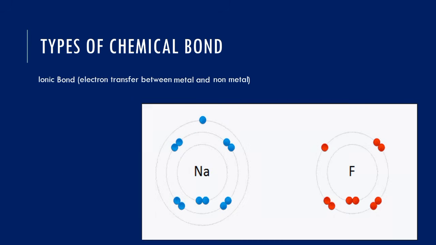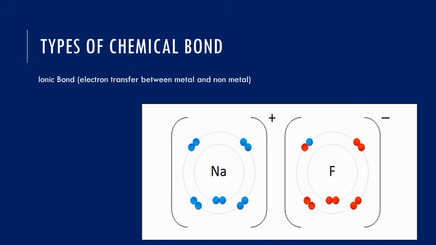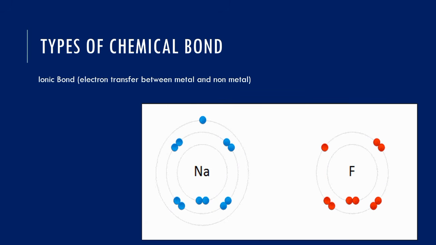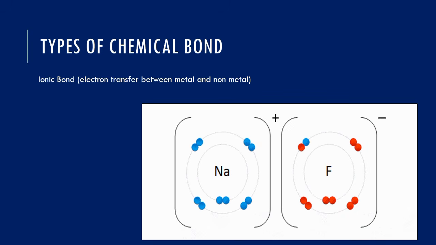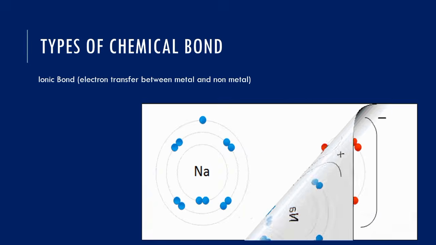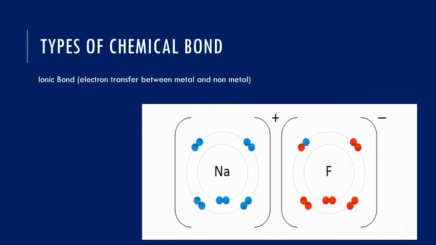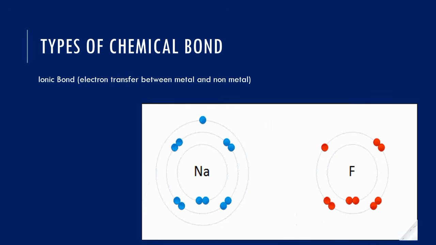The electrostatic force of attraction that exists between a metal ion and a non-metal ion is what we call ionic bond. Remember, there must be a complete transfer of electrons from a metal to a non-metal. So the electrostatic force of attraction existing between the positively charged metal ion and the negatively charged non-metal ion as a result of complete transfer of electrons from the metal to the non-metal is what we call ionic bonding. Sometimes we can even call it electrovalent bonding. So any of the names works.